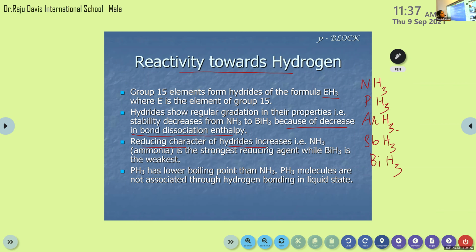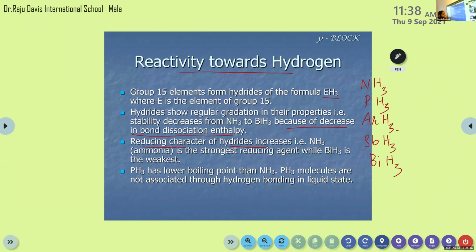Reduction means gaining electrons, and the reducing agent is the agent that helps in reduction, so the opposite thing happens to it.